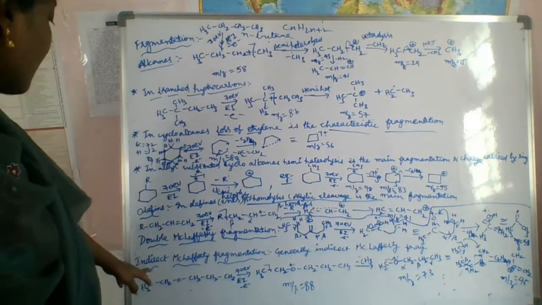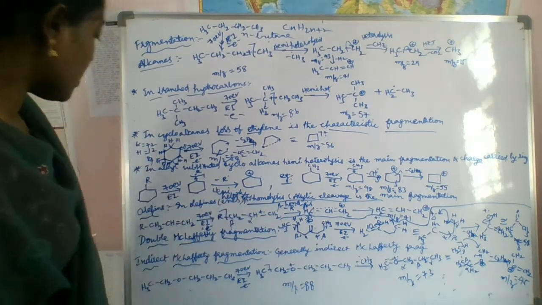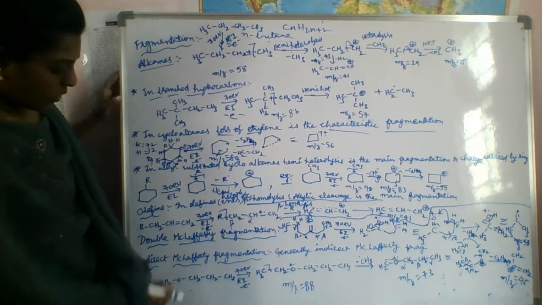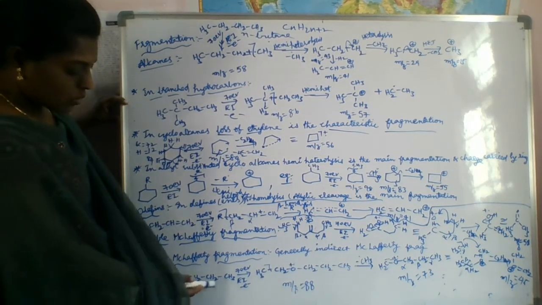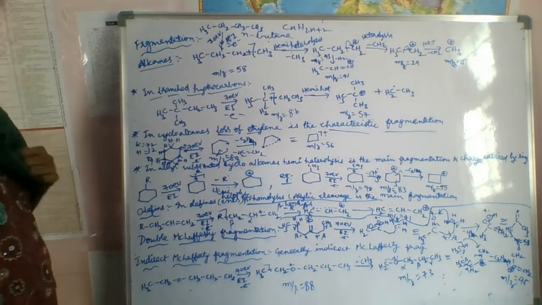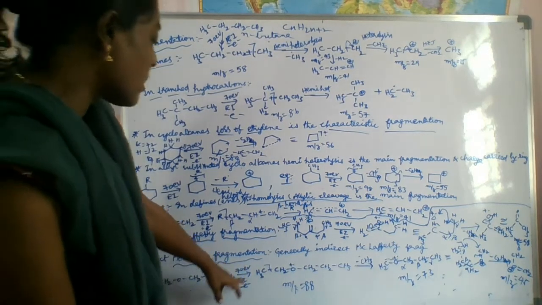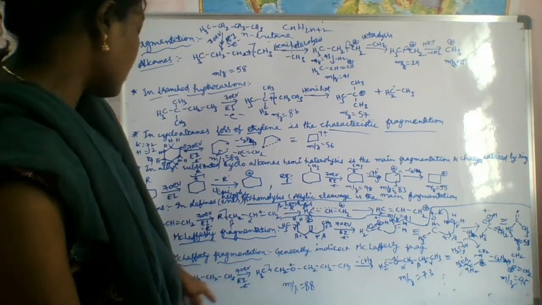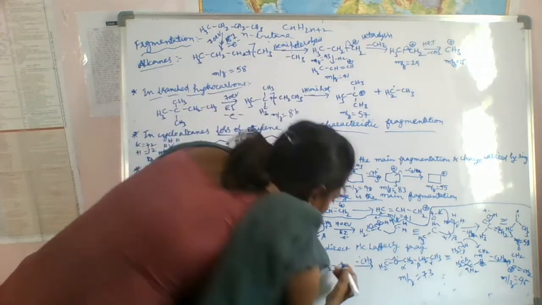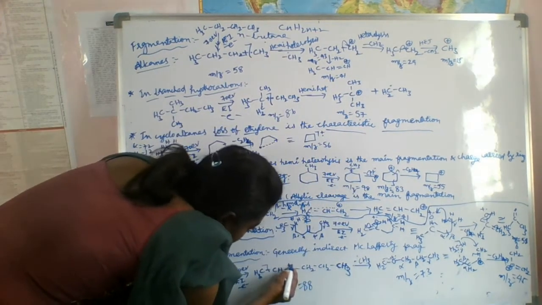So next thing, what is the indirect McLaughlin fragmentation? Generally, indirect McLaughlin fragmentation is done in ethers. If you see here CH3, CH2, O, CH2, what is that? Ethyl propyl ether. If it is bombarded with a 70 electron volt beam, it loses an electron and forms a molecular ion. And we have to do here. So what happens? It forms